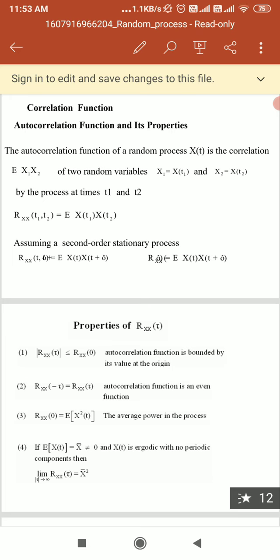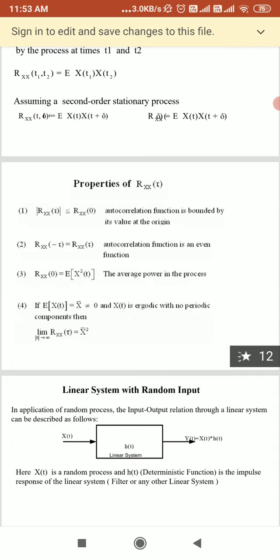Here we can assume a second order stationary process. So you will get Rxx t1 t2 equal to E of x of t1 x of t plus tau, and you will get here the properties of the autocorrelations.